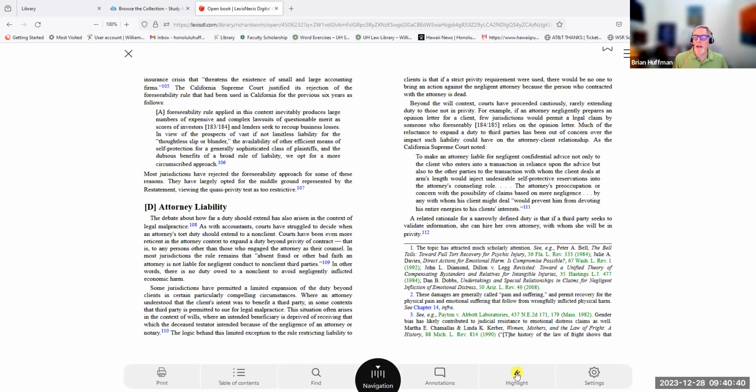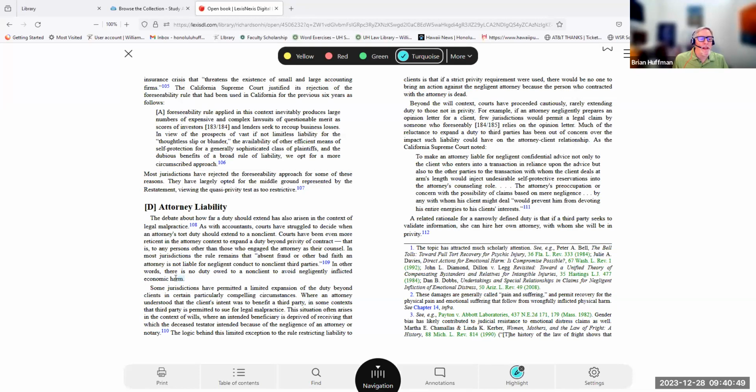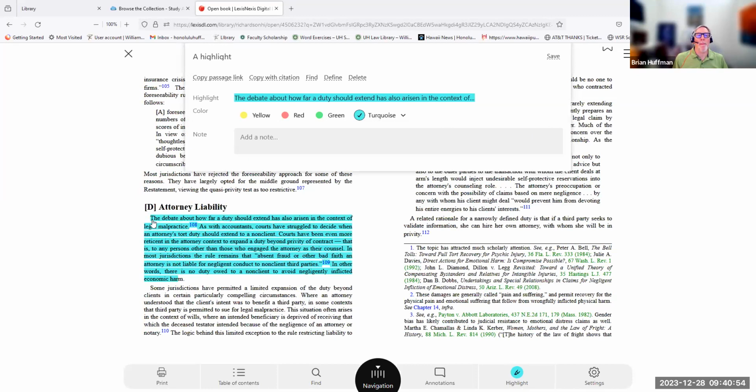Let's say I was interested in highlighting this attorney liability section. So I'm going to click on highlight. It gives me a choice about what colors I want, and there are many here. I'm going to choose turquoise. And I'm going to go ahead then with the I-bar and just highlight the section I want. Then it will pop up and give me a choice how to interact with the highlight at this point. I can either copy it with citation, or I can write my own personal notes that I might want to enter on this topic. We'll save it.